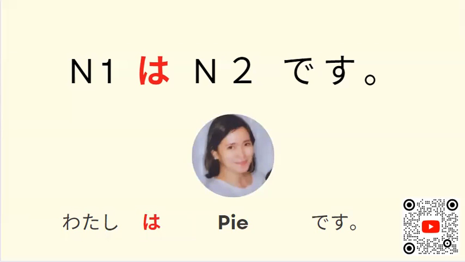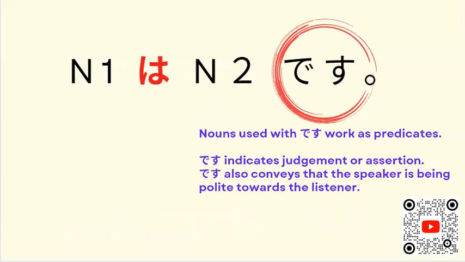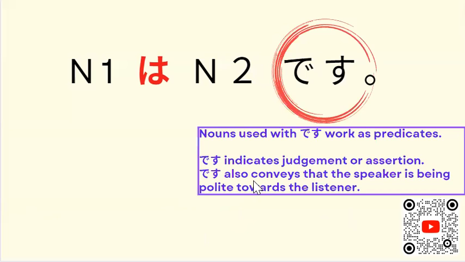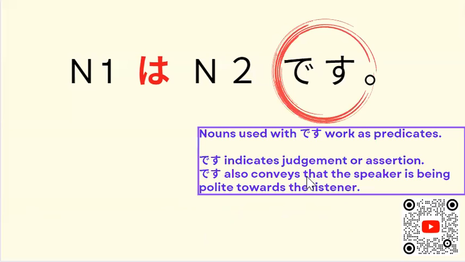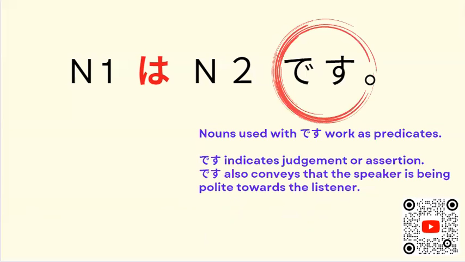I'm giving the factual information. So the topic here is watashi, and another information about watashi is the name. So, watashi wa Pai desu. And this also conveys that the speaker is being polite towards the listener. This is very common, minasan. The desu here is considered a polite way of answering, minasan.